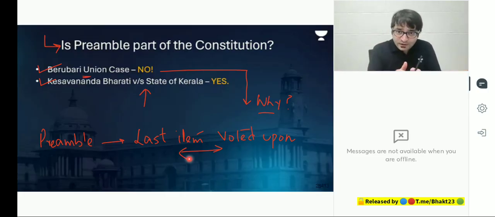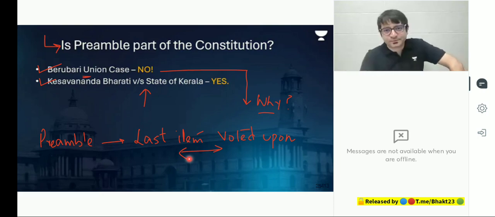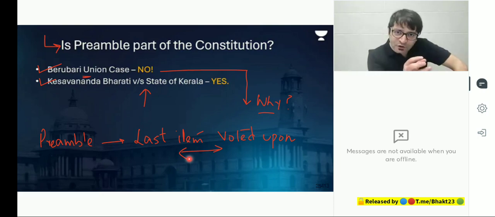The Objectives Resolution forms the basis of the preamble. This Objectives Resolution was adopted by the Constituent Assembly on 22nd January 1947. Objectives Resolution, not the preamble. The preamble is based on the Objectives Resolution. And this preamble, We the people of India, became the last item to be added to the Constitution, to be voted upon. Why? Because the Constitution makers thought that since the preamble is the philosophy of the Constitution, every other article should be in agreement with the preamble. We have to ensure that every article of the Constitution does not violate the spirit of the philosophy of the Constitution, which is the preamble.